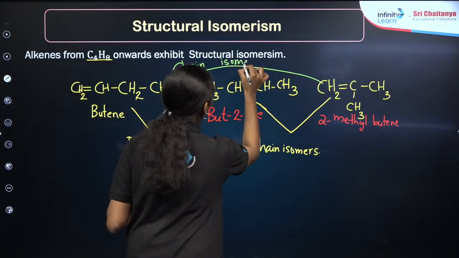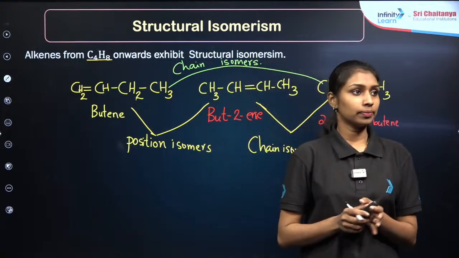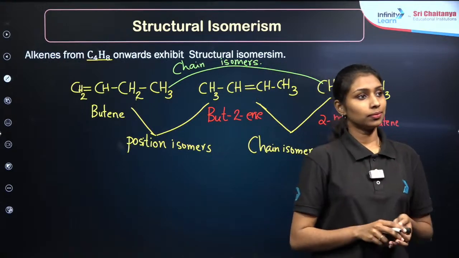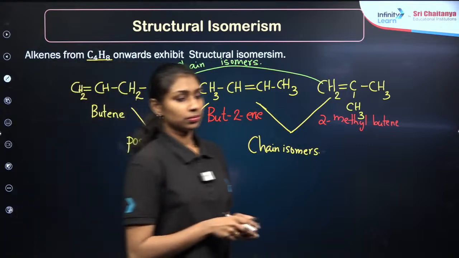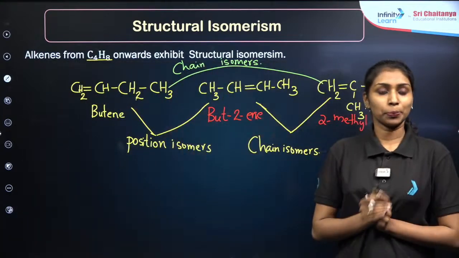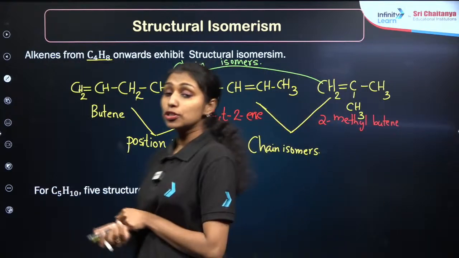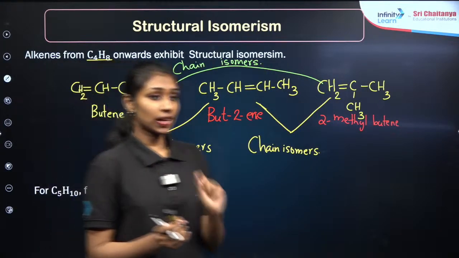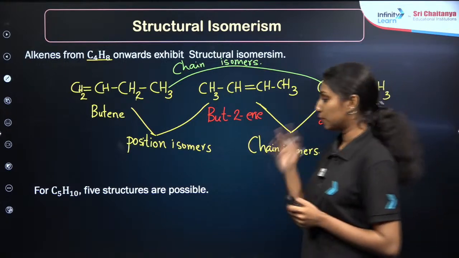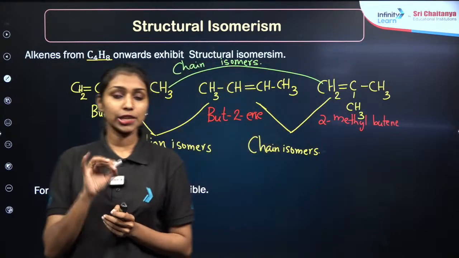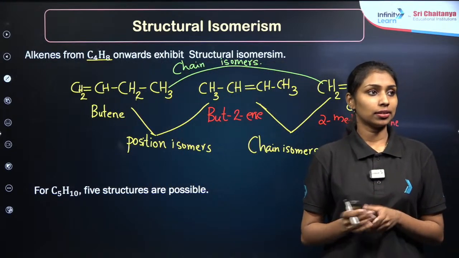So now I hope you get the idea about the structural isomerism. Now I will give a task for you. Take it as homework to find out the 5 structural isomers of pentene, the C5H10 compound. There will be 5 isomers you will get. Try to find out their structural formulas. Fine.